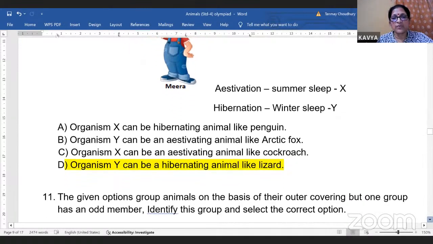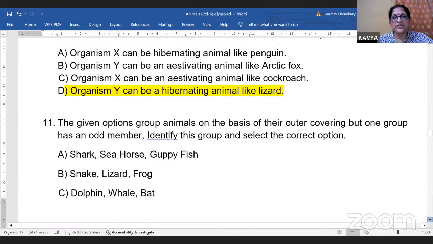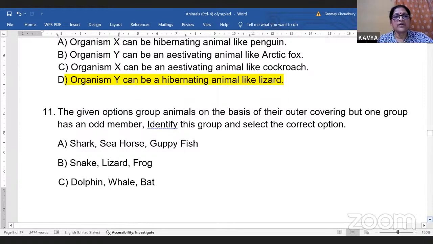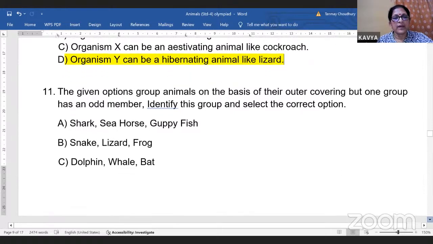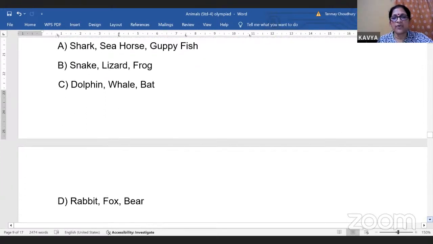Okay, any other question? Let me see if we have got one more time. Yes, we'll do this, just one more question. The given options group animals on the basis of their outer covering. But one group has an odd member. Identify this group and select the correct option. Now, shark, seahorse, guppy fish. Guppy is a type of small fish. Snake, lizard, frog. Dolphin, whale, bat. And the last one is rabbit, fox, and bear.